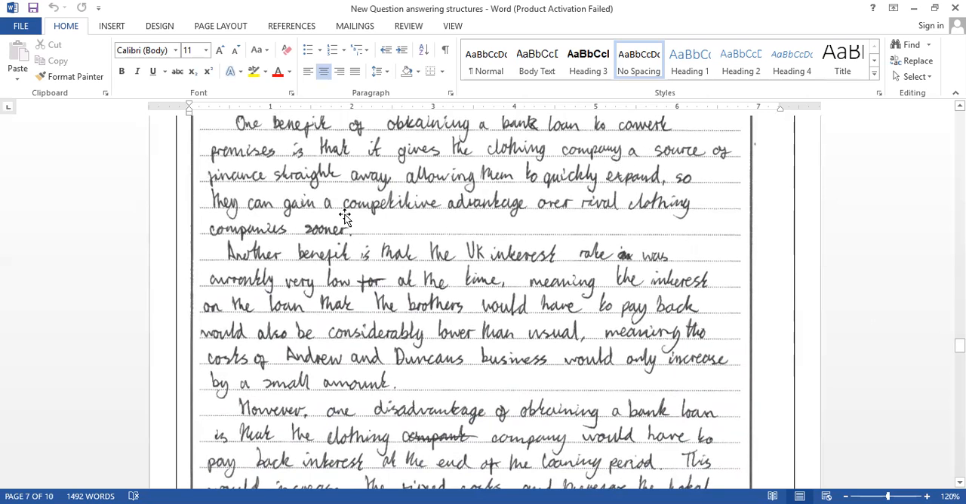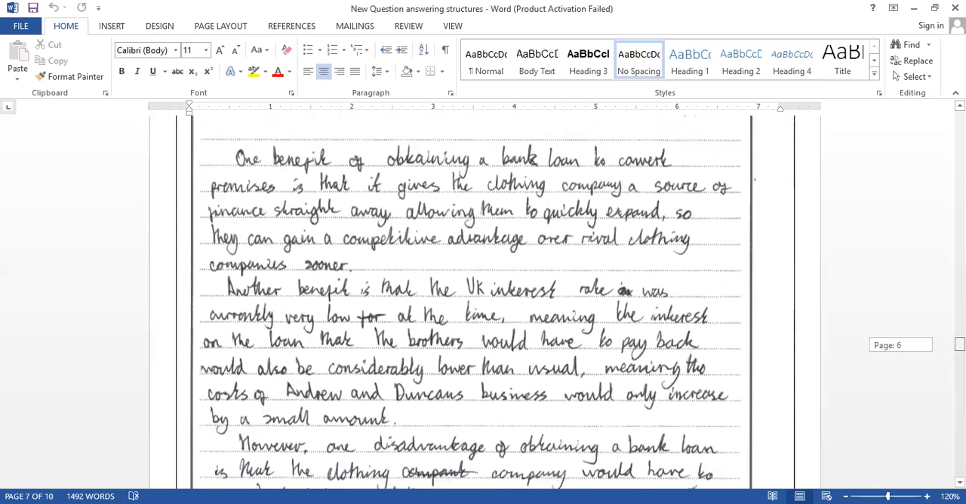Look at another advantage. Further, they can gain a competitive advantage over rival clothing companies. The sooner they can quickly expand the business, the more they can have a competitive advantage over their rival clothing companies. So that's a good point, and the explanation is also there.